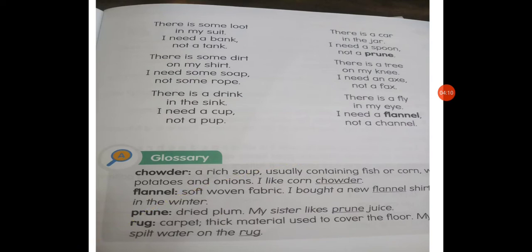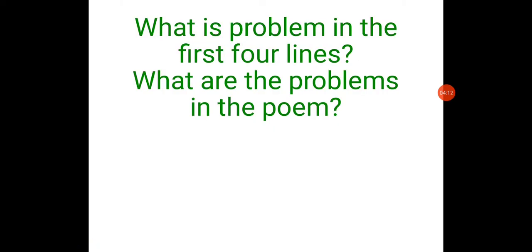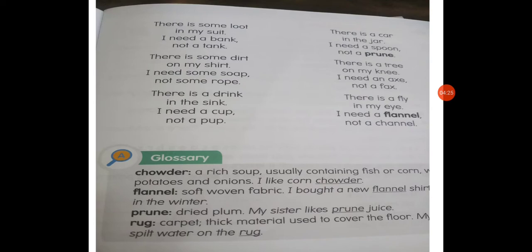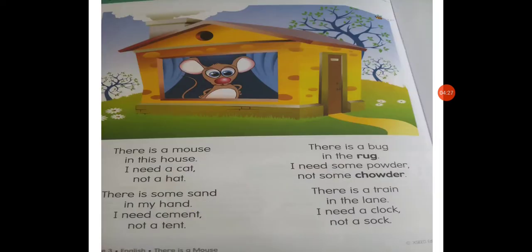So, students, can you tell me what is the problem in the first 4 lines and what are the other problems in the poem? First of all, we find out the problems. In the first stanza, there is a mouse. तो mouse क्या है? Mouse is a problem. माउस कहाँ है? हाउस में. तो this is a problem. So what is the solution?